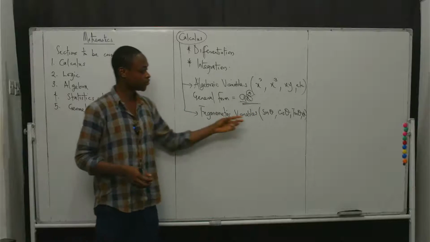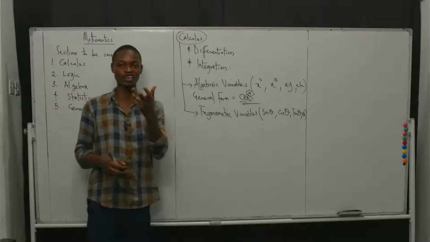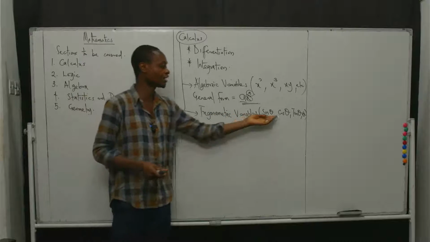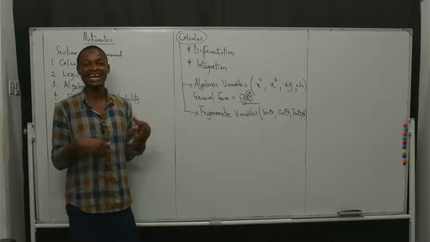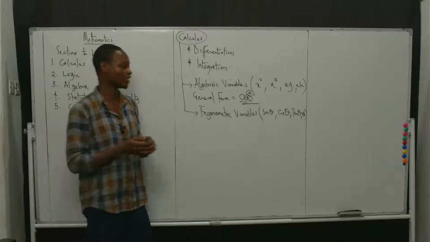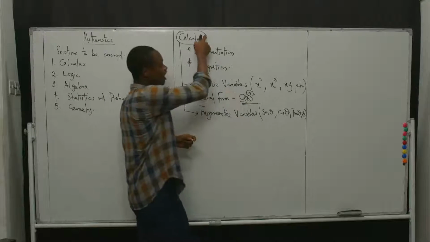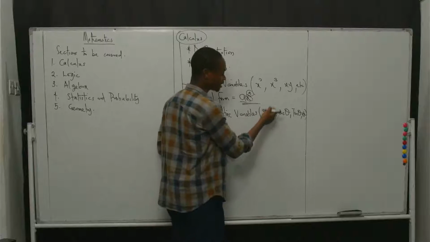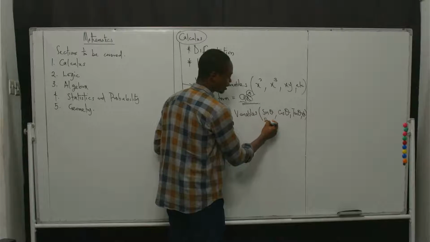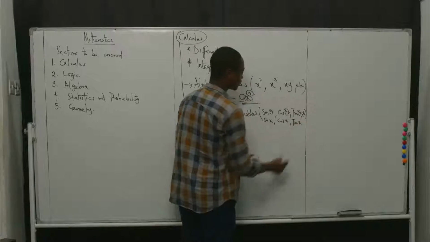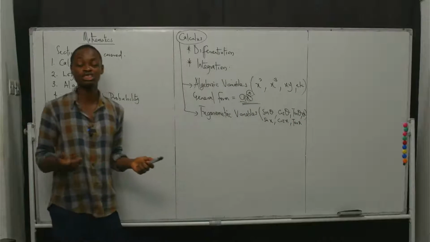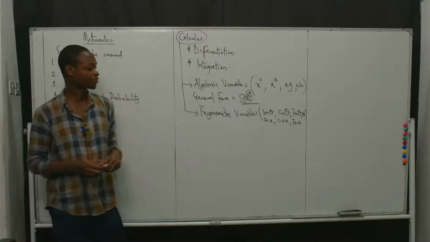Now, I write it as sine theta, so it's very familiar to you. But don't forget that theta is just an angle, which means I can represent theta by anything, and it will still take the position of the angle. So in calculus, you won't be seeing it as sine theta most times; you'll be seeing it as sine x, cos x, tan x, because most times the independent variable will be x.